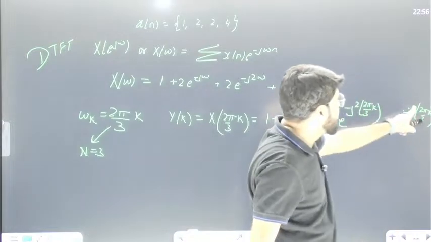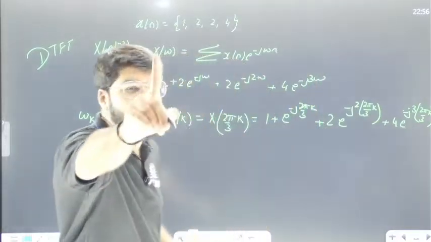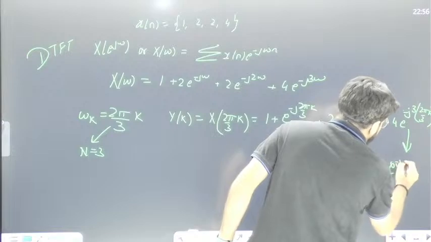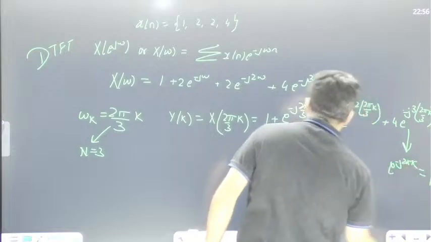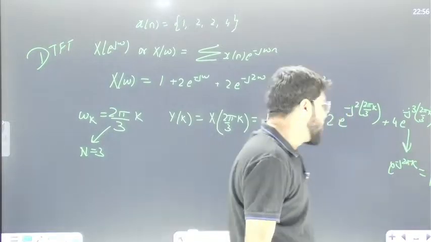But dear, what is the last term? The 3 cancels and it is e^(-j2πk), which is cos 2πk minus j sin 2πk. Answer will be 1. This part becomes e^(-j2πk), and that is equal to 1. And because it is 1, what is left is again a DC term 4.